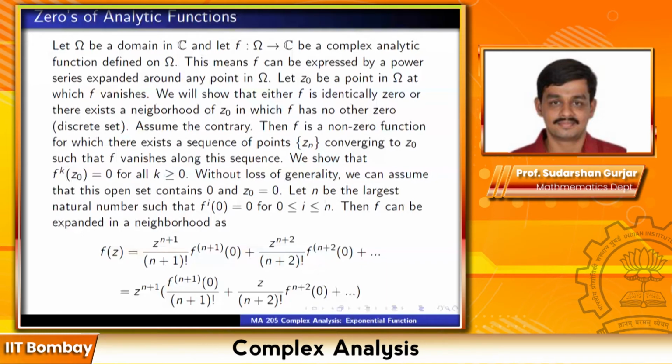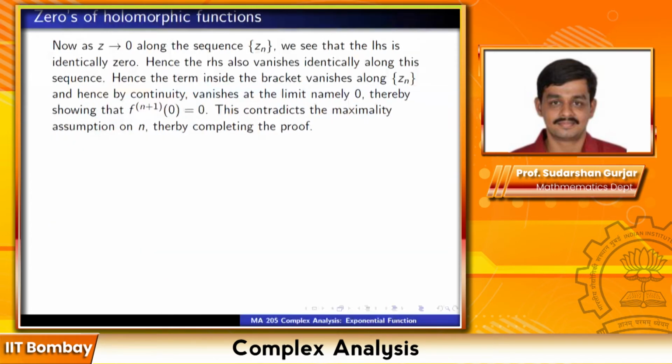Zn is a sequence of complex numbers converging to 0, so you can assume each of these Zn's is non-zero. But when I put in z equal to Zn, the right hand side vanishes identically, and Zn to the power n plus 1 is not 0. If the product of two things is 0, then one of them has to be 0. The term outside the bracket is not 0, so the term inside the bracket has to be 0. So whatever you have inside the bracket vanishes along Zn, and hence by continuity it vanishes at the limit, namely 0. Therefore showing that the n plus first derivative at 0 is equal to 0.